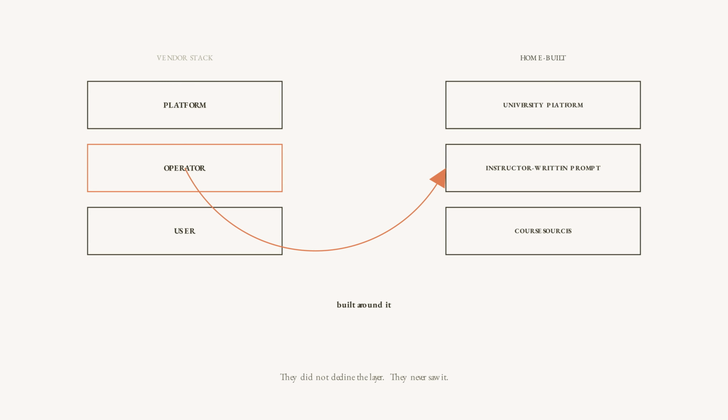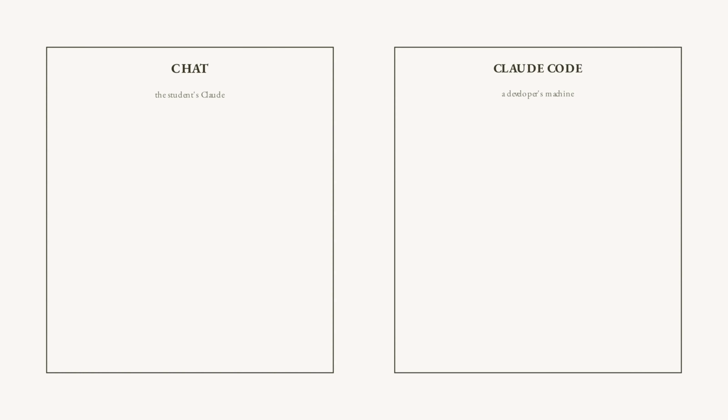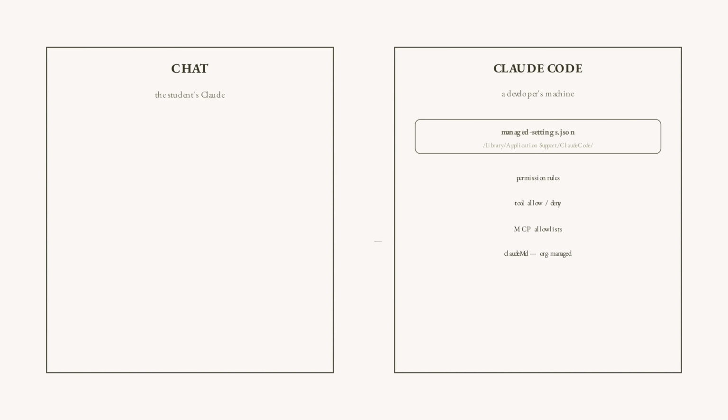One correction: I owe the source, and it corrected itself first. An earlier draft named a file called managedsettings.json as the mechanism behind campus deployments. It is real, but it is Claude Code deployed by IT to developer machines, governing tool permissions. It does carry a field that injects organization-managed instructions. It is not the chat layer, and treating it as one is a category error.